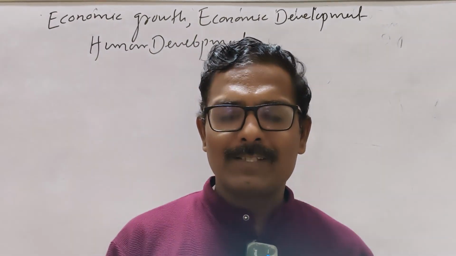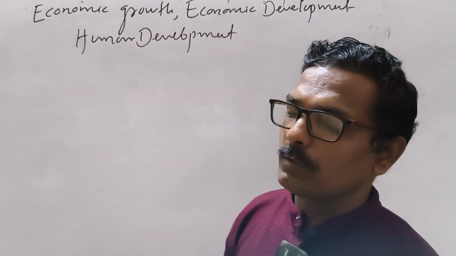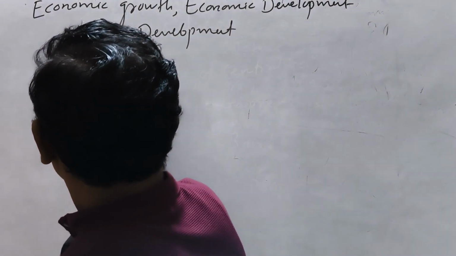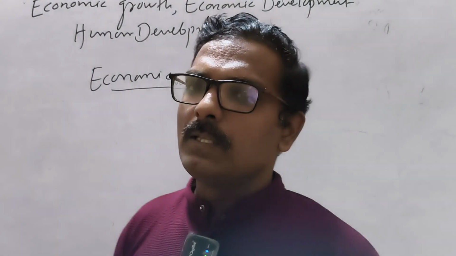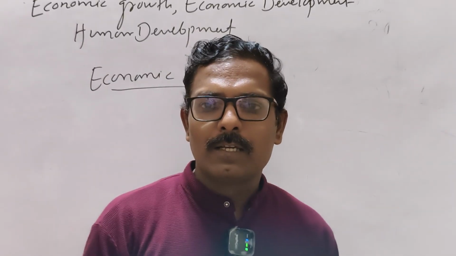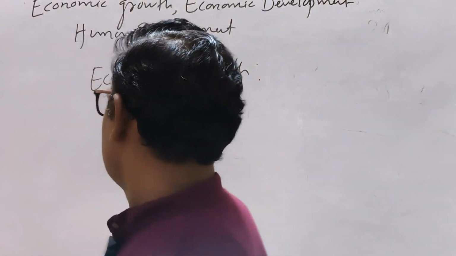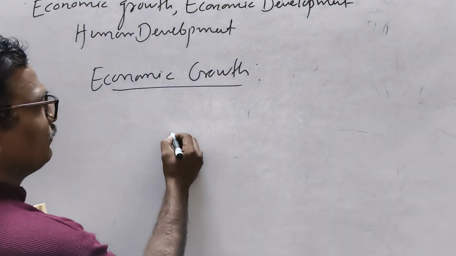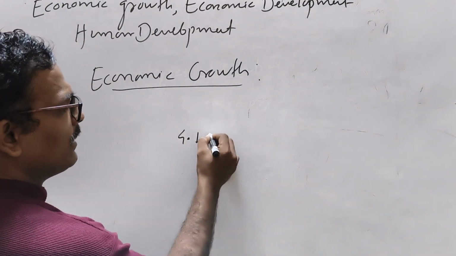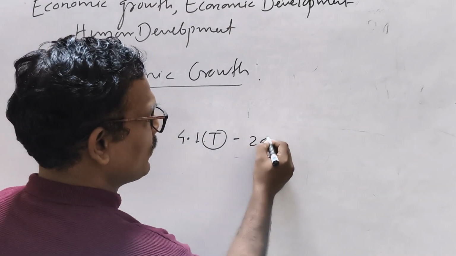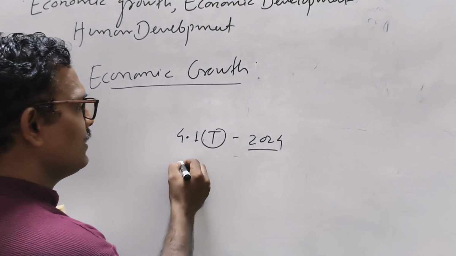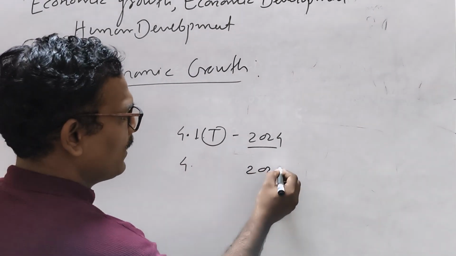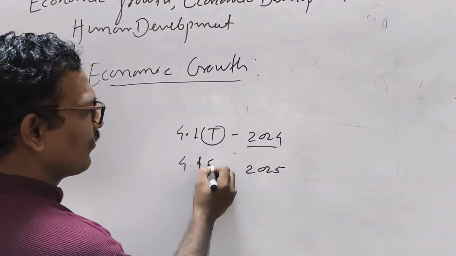So let's see what is meant by economic growth. Suppose the change from last year to this year is called economic growth. Suppose last year, around 2024, Indian GDP might be around 4.1 trillion, and this year we have added some billions again to it. Now in 2025, Indian GDP is around 4.15 trillion dollars.